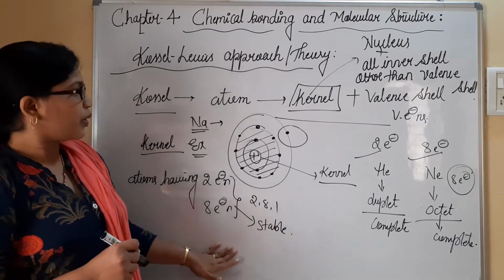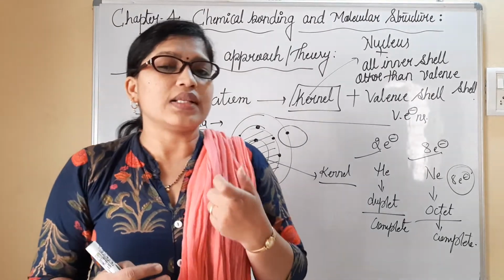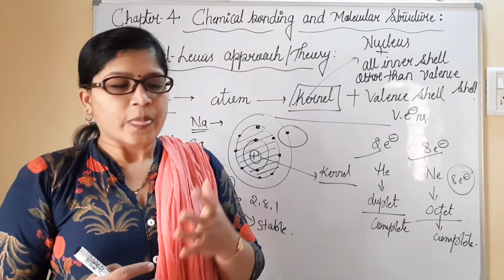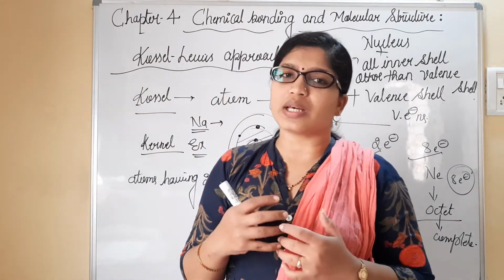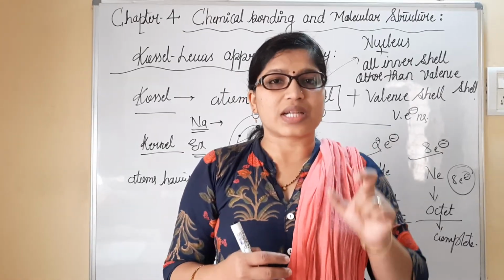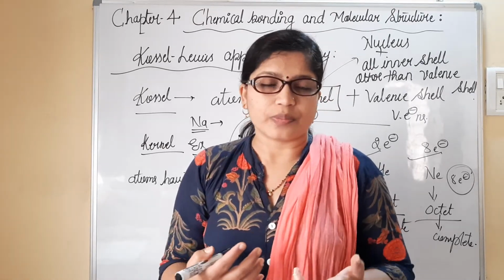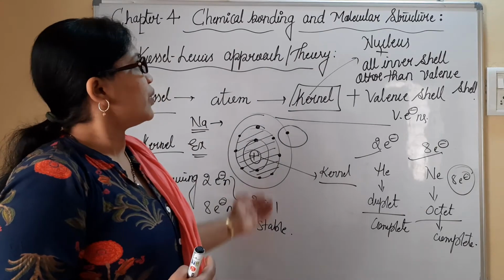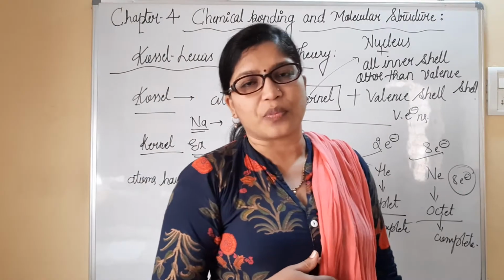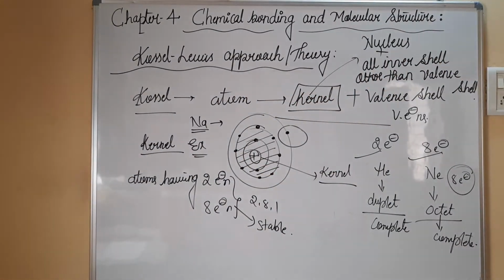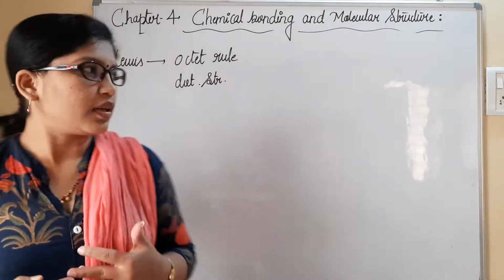With the help of this, the scientist Lewis gave us how these valence electrons should be represented. That representation given by Lewis is, till today, considered the Lewis dot structure representation for elements or any atom, ion and so on. Once we complete this, let us start with the Lewis approach. Please do copy this. Let's get started with the next part.